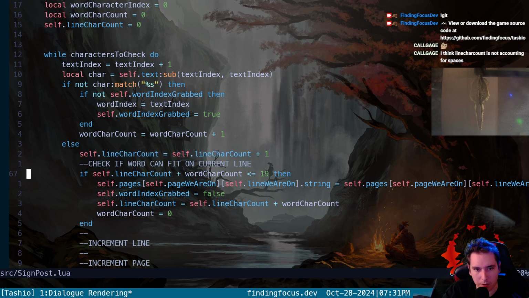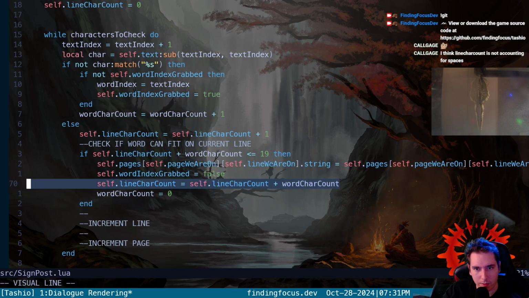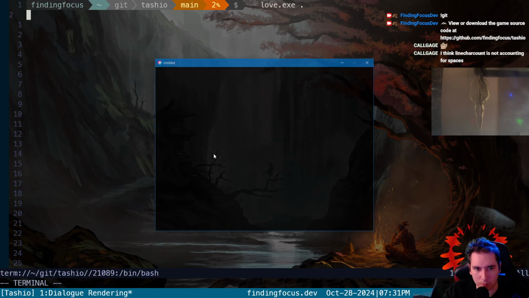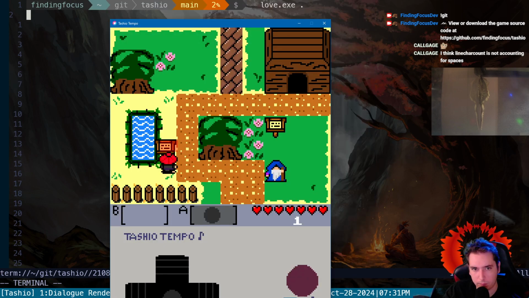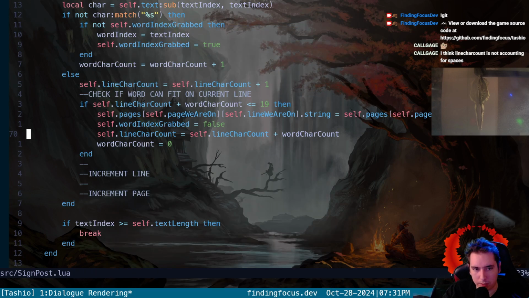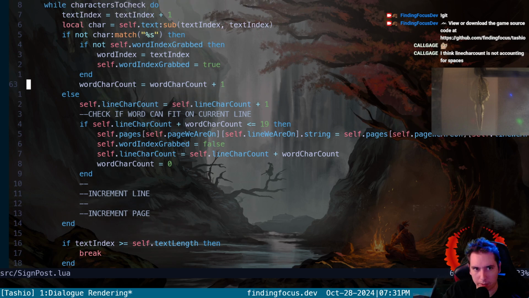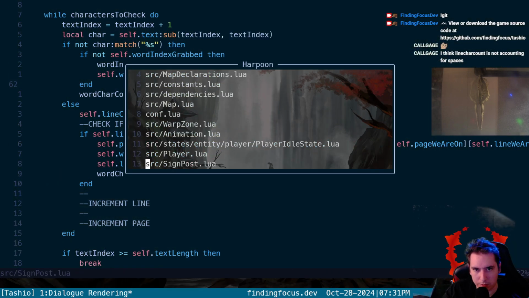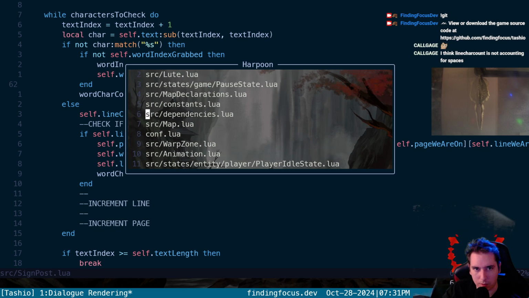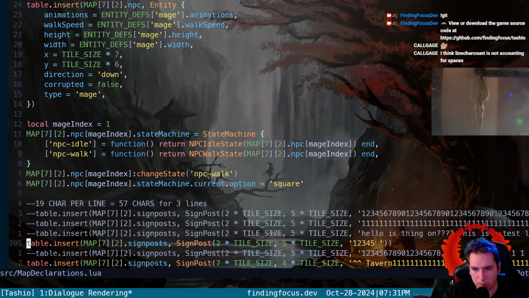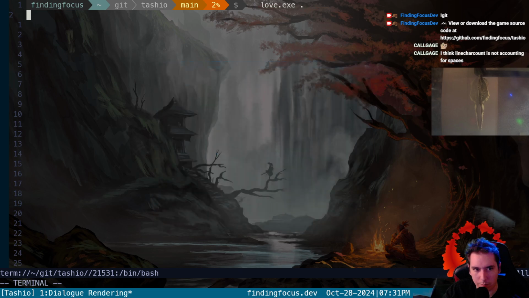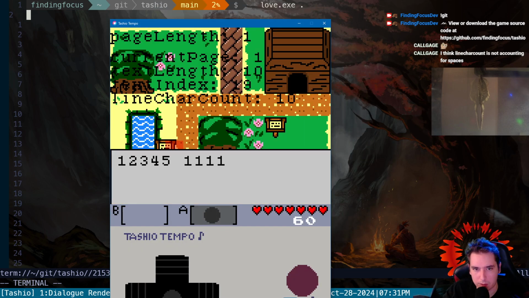And then we would also add the whole words count to the line character count as well. Okay, so we've got 6 there. That looks right. Let's try to put a couple other spaces in there and see if it's still right. So 1, 2, 3, 4, 5, plus our 5 numbers. That should give us a 10 of our line character count, which it is. Okay.